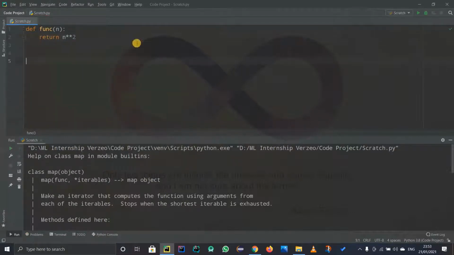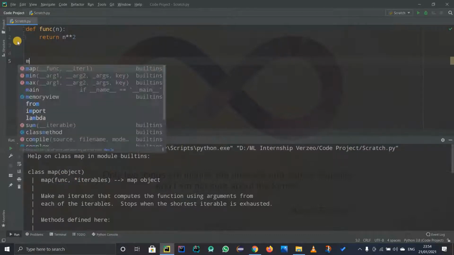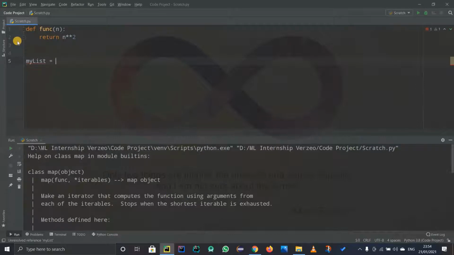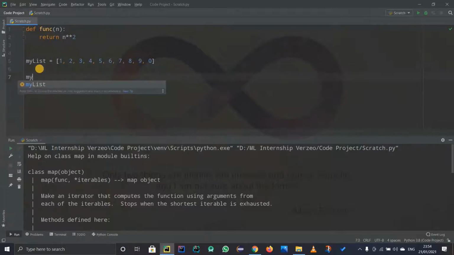So I got a function as a parameter. I want a list as well to get a map. So let us call it my list, and let it contain some easy numbers, from 1 to 10. Okay, hold on, there are two commas, that's why I was getting those red lines. So now we just need to type a map. We have a function, we have a list. Now let us just define a map. So let us call it my map equals map.